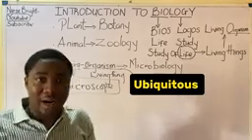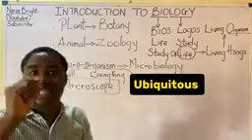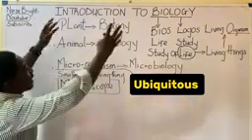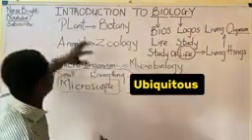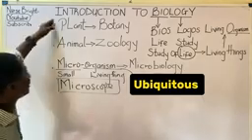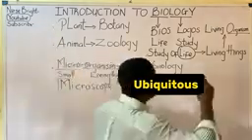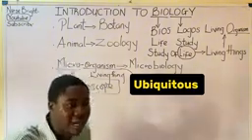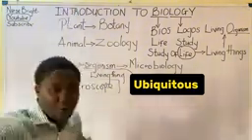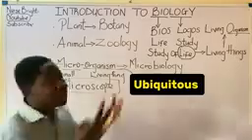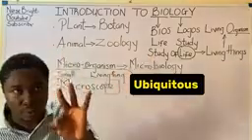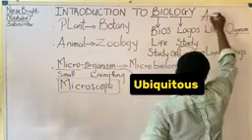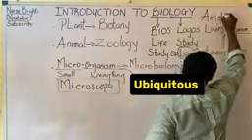Though we have other branches of biology which I'll be discussing in this video lesson, there is something you must actually take note of. If you observe, I said that living organisms are divided into three major groups, which are plants, animals, and microorganisms. It must be noted that there is a scientist who brought about this old way of classification of living organisms. I just classified organisms into three groups. This work was done by a man called Aristotle. This must be noted. Do you understand?